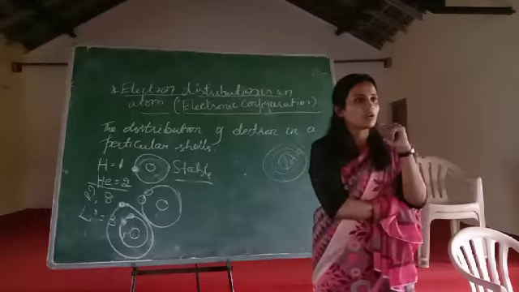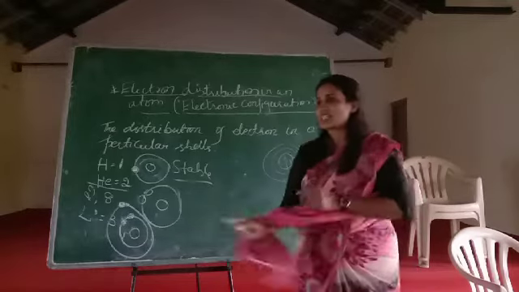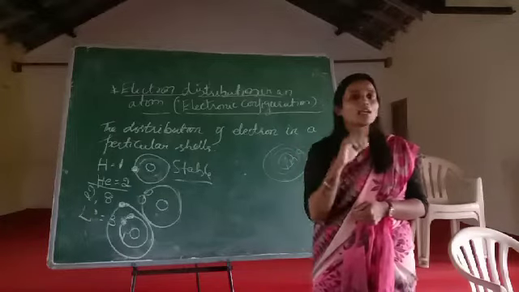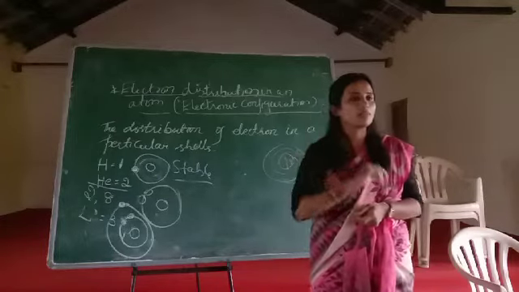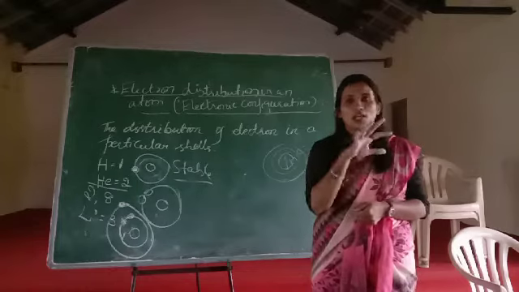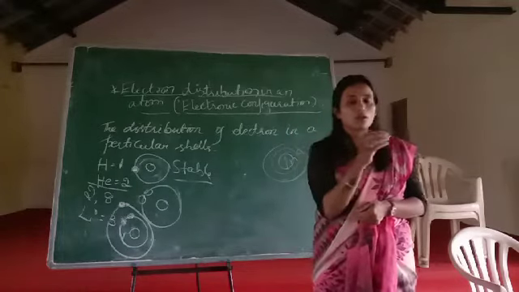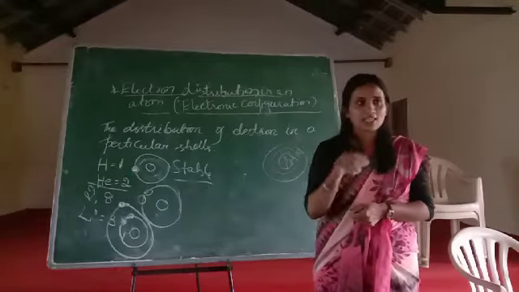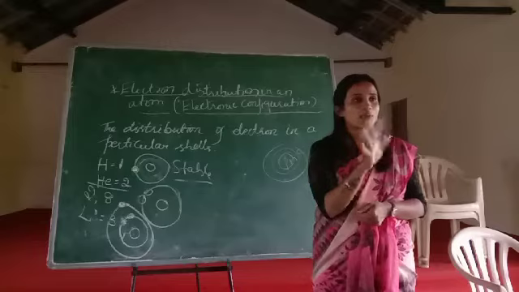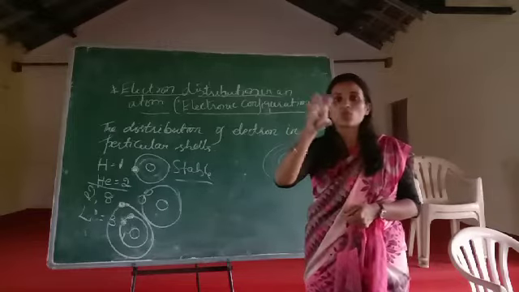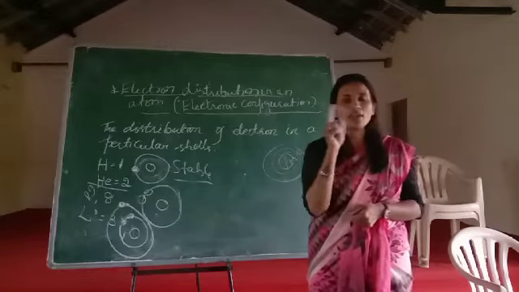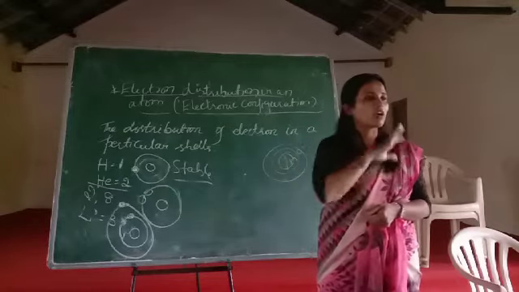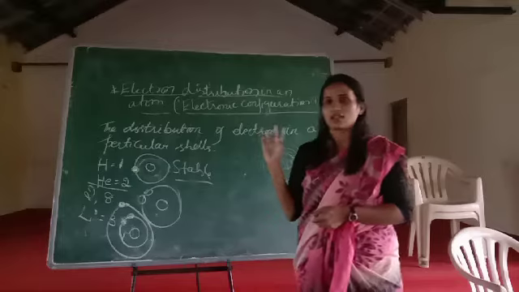You will take from them, no? Like that, those who don't have 2 or 8 electrons will take from others. Non-metal will take from metal. Or else you go to the teachers and they will give. Like that, if it is not stable, then the electrons will be taken. Metal, the rich one, always gives the electrons to the non-metal. That I will tell next.